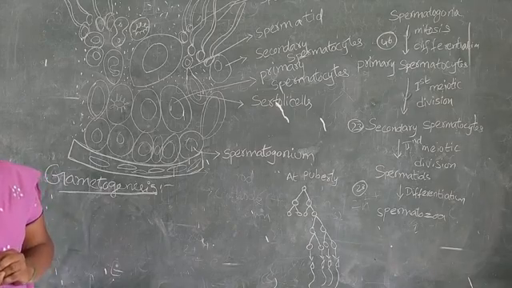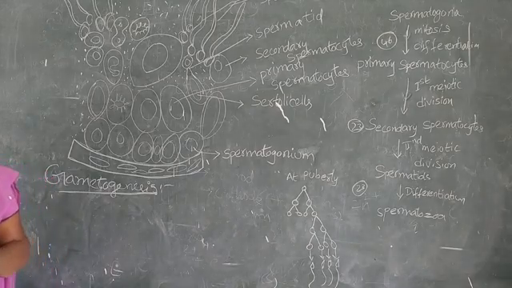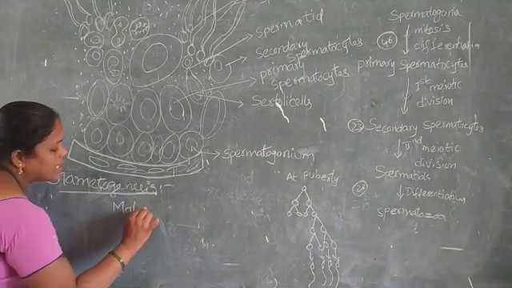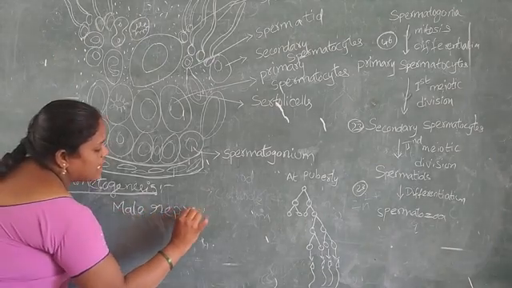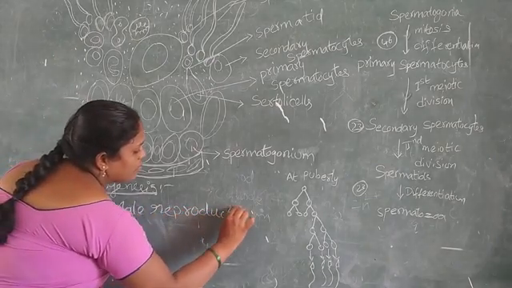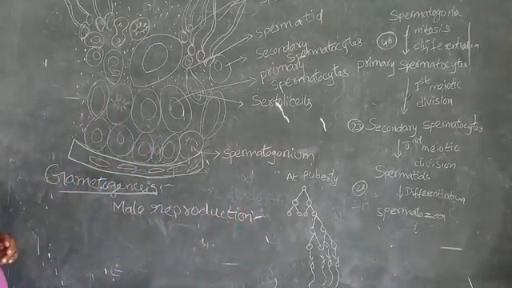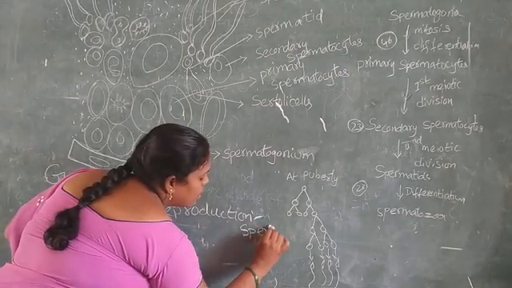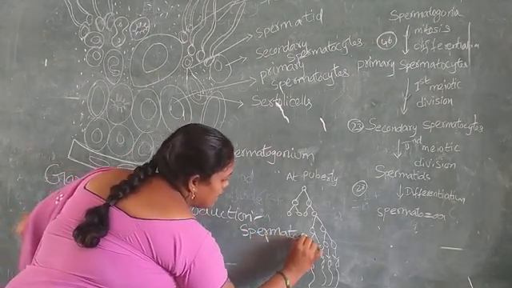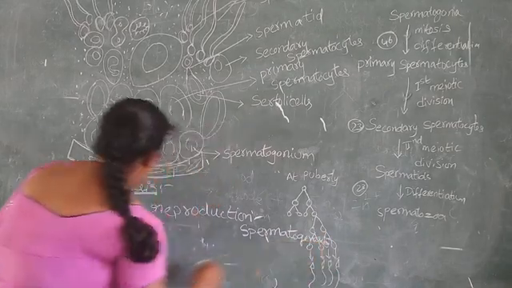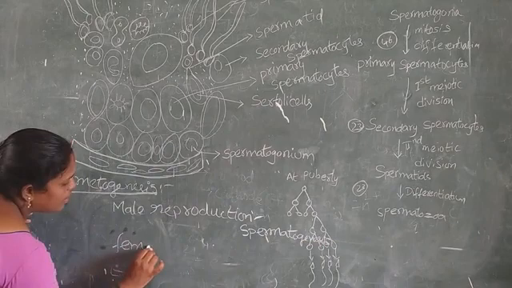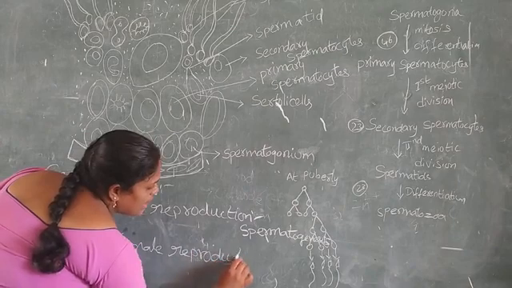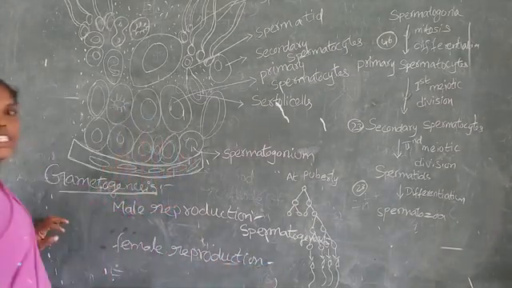Gametogenesis in the male is called spermatogenesis, and in the female it is called oogenesis.